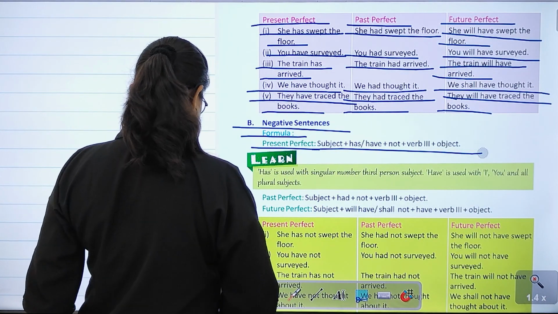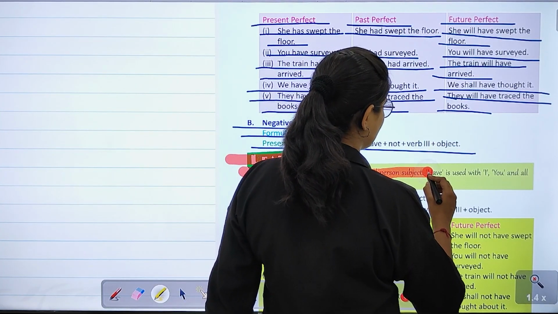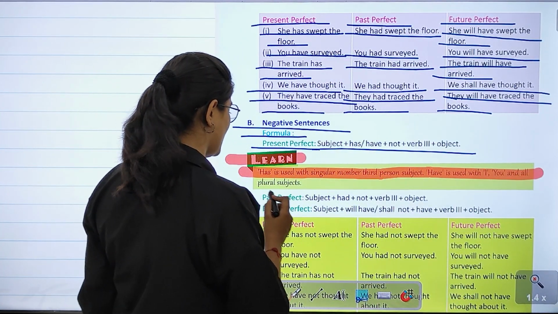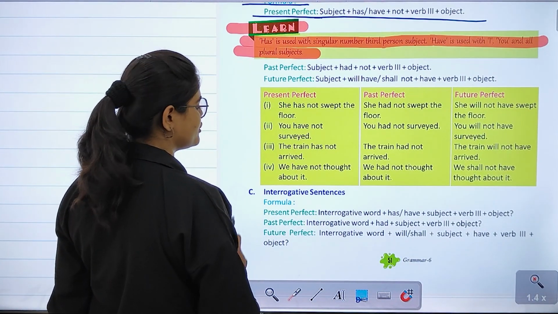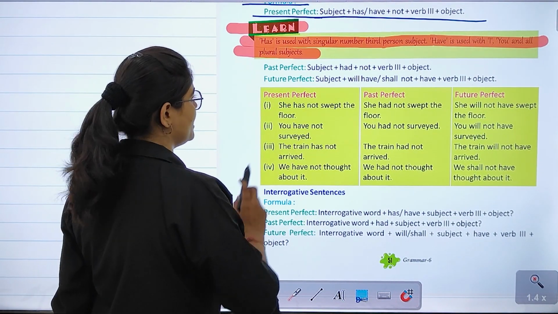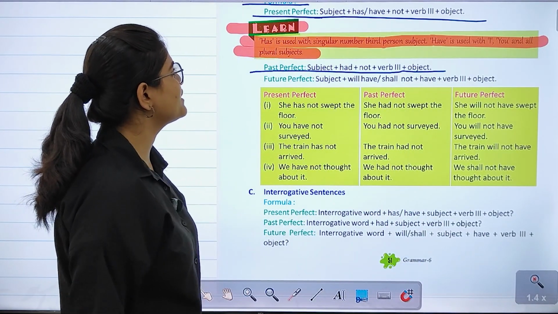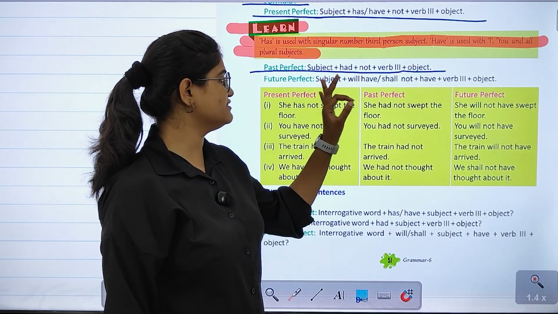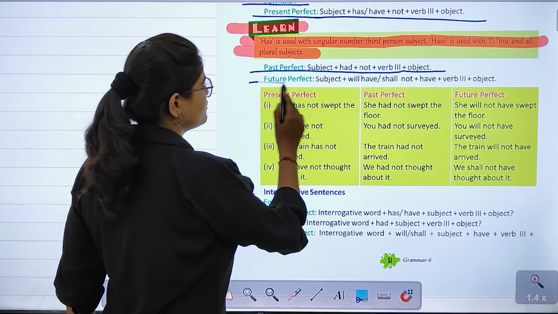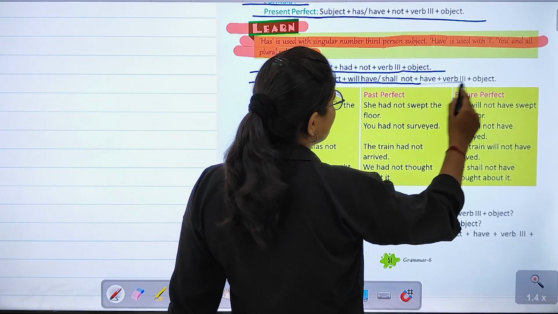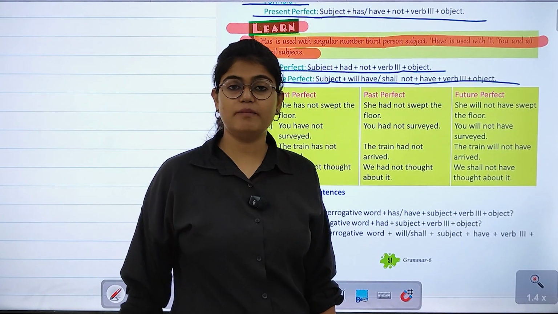After that, we have the point to remember. Has is used with the singular third person subject. Have is used with I, you and all the plural subjects. That is what I have told you earlier also. Moving ahead, let's have a look at the formulas. So, past perfect: subject plus had plus not plus verb's third form plus the object. Same with the future perfect: subject plus will/shall plus not plus have plus verb's third form plus